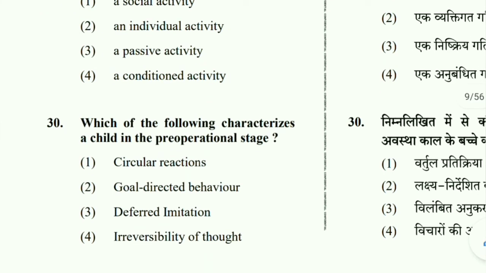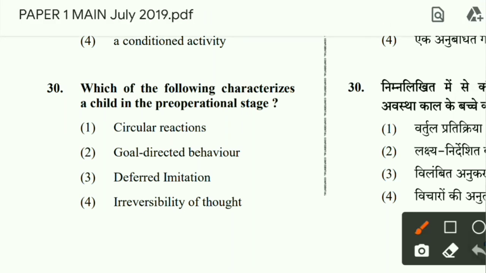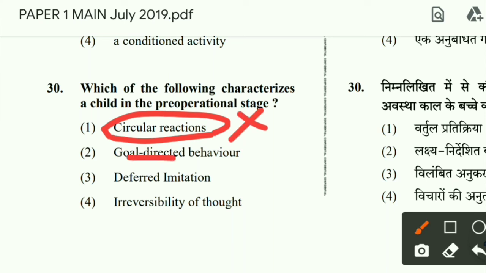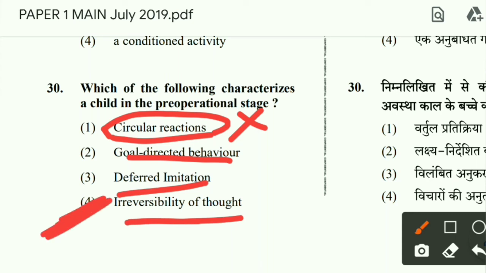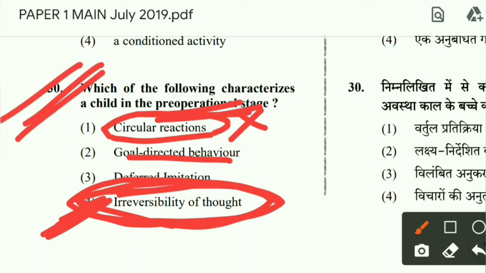Then the last question, number 30. Which of the following characterizes a child in the pre-operational stage? So, characteristics of the pre-operational stage. Circular reactions, this was in the sensory motor stage. Goal directed behavior, deferred imitation, irreversibility of thought. This is the most correct option. Irreversibility is the most important characteristic of the pre-operational stage according to Jean Piaget.